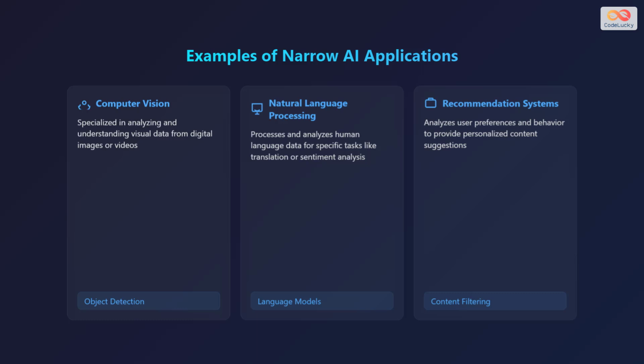The third example is recommendation systems. It analyzes user preferences and behavior to provide personalized content suggestions, utilizing content filtering techniques. These examples demonstrate the practical applications of narrow artificial intelligence in various fields.